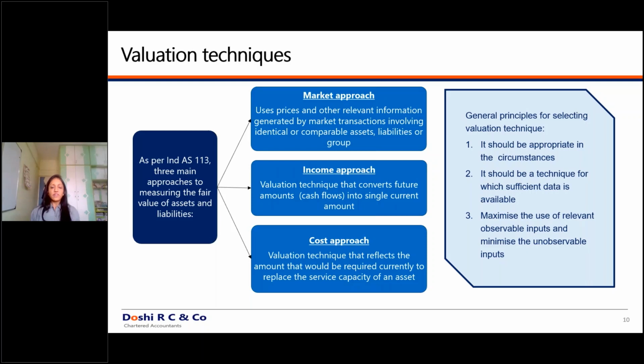And the second approach. What is the second approach? Income approach. So what does income approach mean? Very simple. It is as good as the discounted cash flow method. So what do you do in the discounted cash flow method? You discount the future values into a single current value, which is the fair value under the income approach. So you list down the cash flows, you discount those cash flows, and whatever is the present value of those cash flows is the fair value of the company.